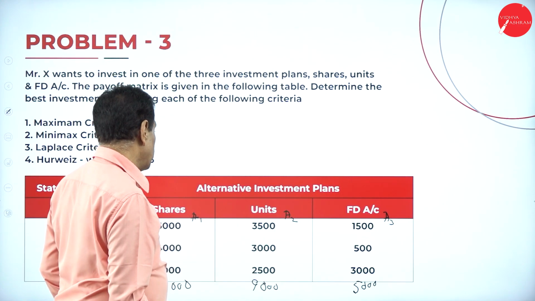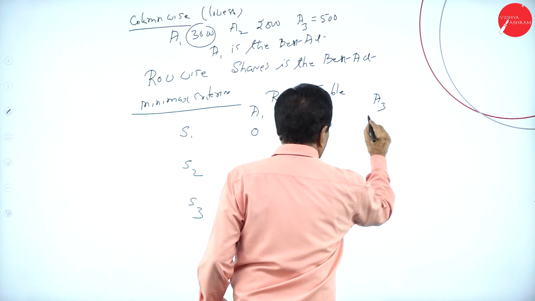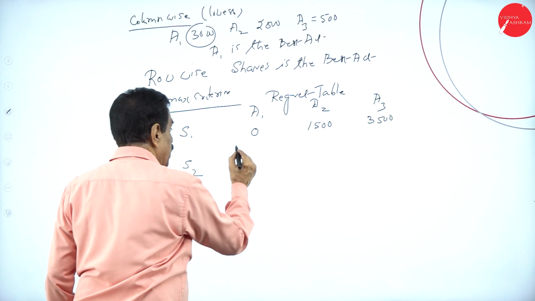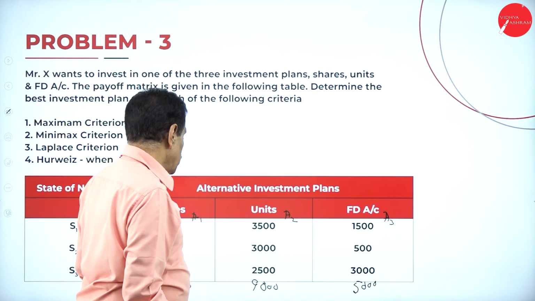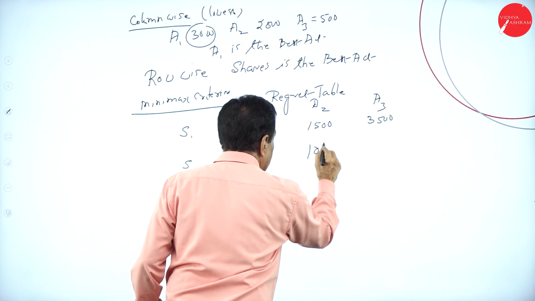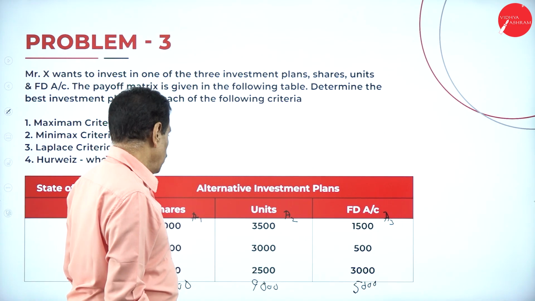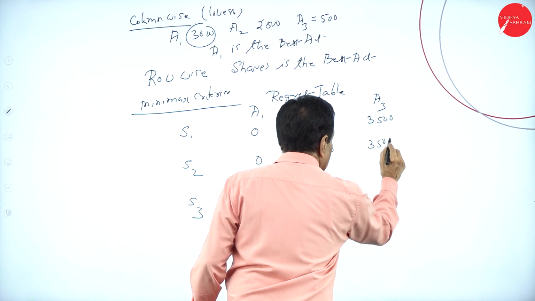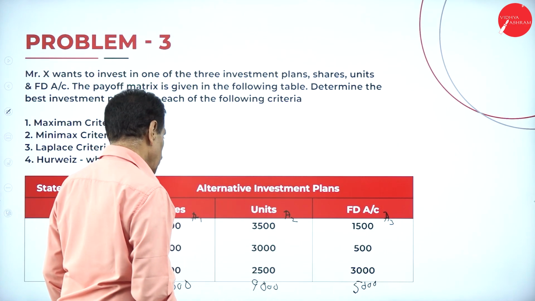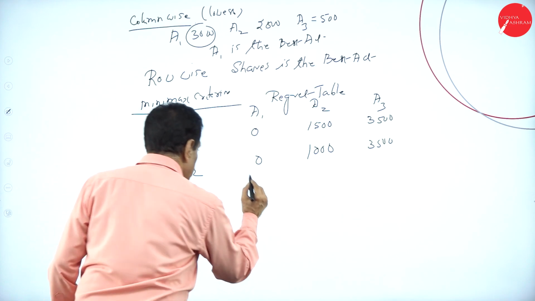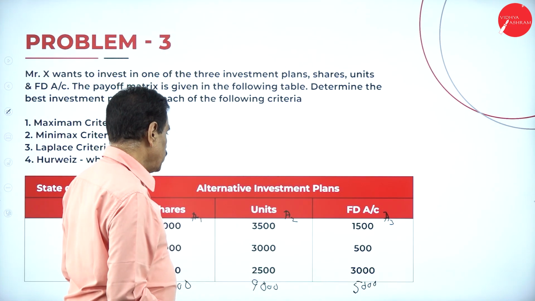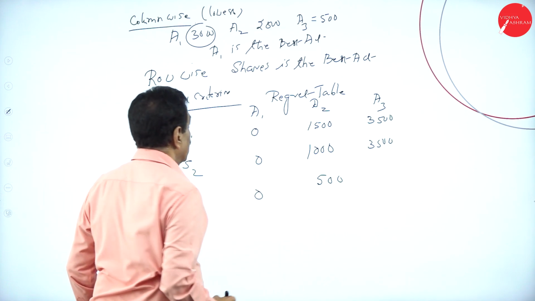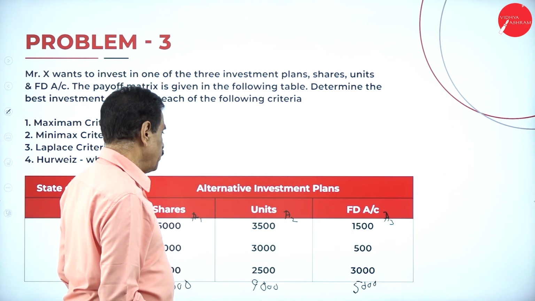Next is 1500 gone, which means here 3500. Which is the highest one? 4000 is 0. 3000 is 1000. Next 500 is 3500. Then S3, the highest is 3000, which is 0. Next is 2500, which means 500. Then 3000 means,